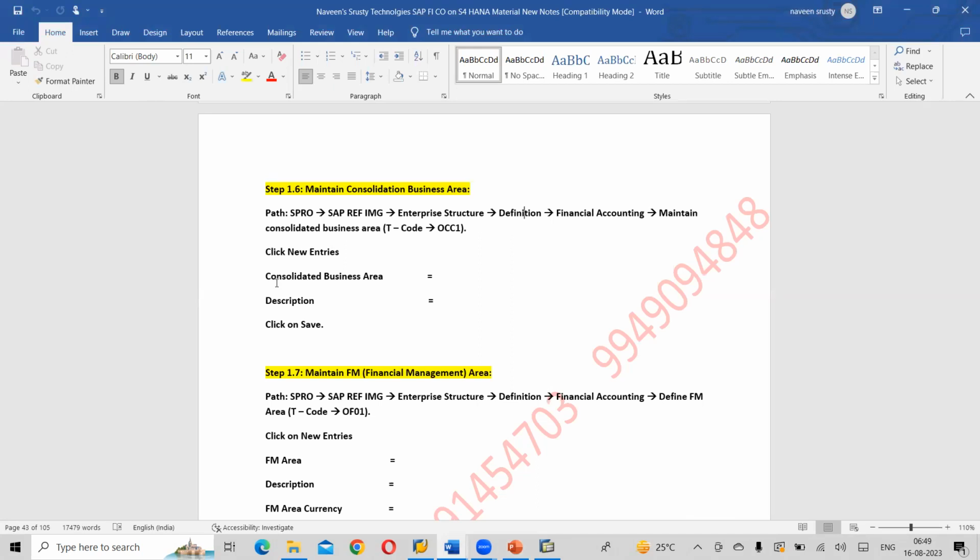Maintain FM area. Write down within the bracket, FM area is nothing but financial management area.